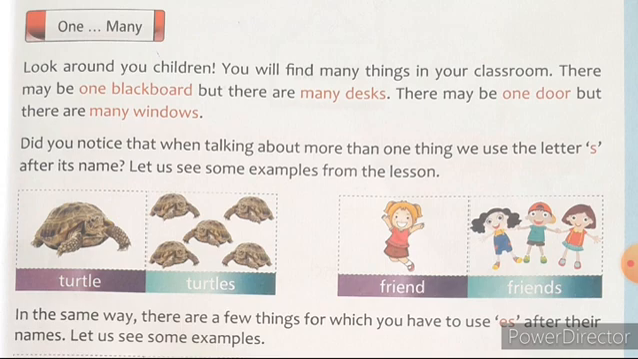So it is a difference between one and many. One door, but many windows. So look at the spelling, door, D-O-O-R. Door is only one thing, whereas windows is many. W-I-N-D-O-W is window, only one thing. If you add the letter S, we can convert it into many. So, many windows. Did you notice that when talking about more than one thing, we use the letter S after its name? Let us see some examples from the lesson.